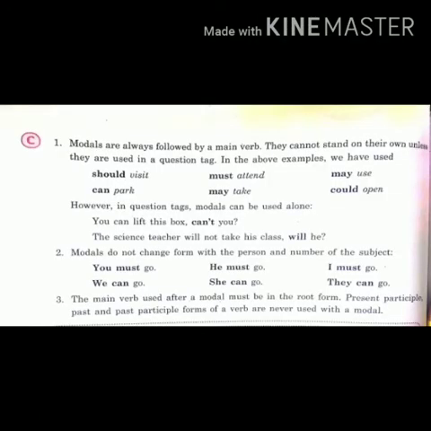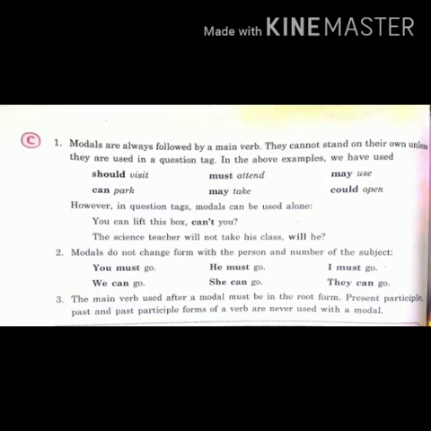Modals are always followed by a main verb. They cannot stand on their own, like should visit, can park, must attend, may take, may use, could open. However, in question tags, modals can be used alone. You can lift this box, can't you? The science teacher will not take his class, will he?